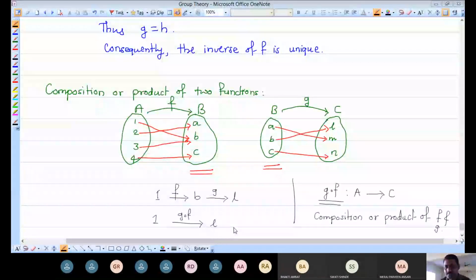I am defining F composition G or G composition F. I am defining here the product of two functions F and G. I am saying also composition of F and G. There is a network problem.